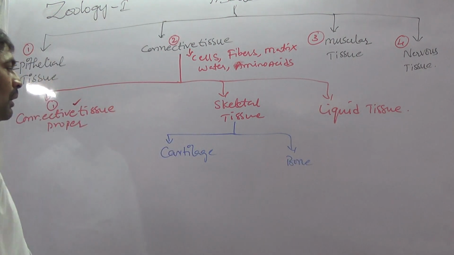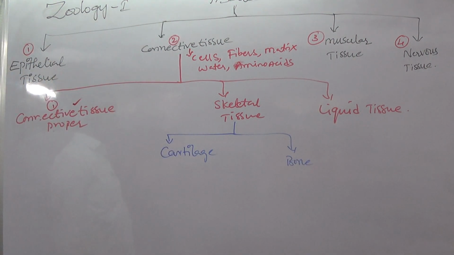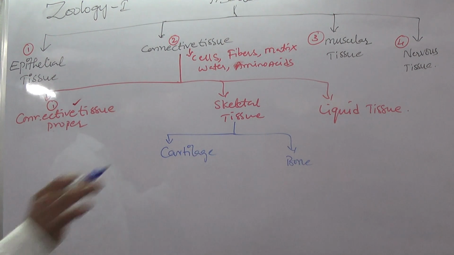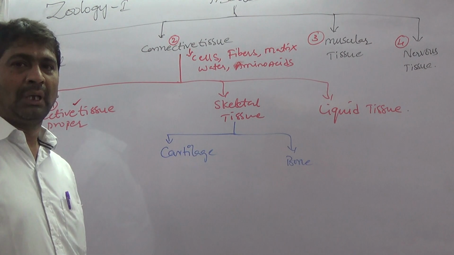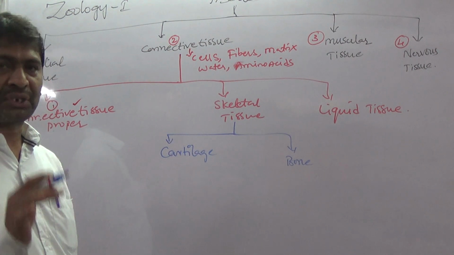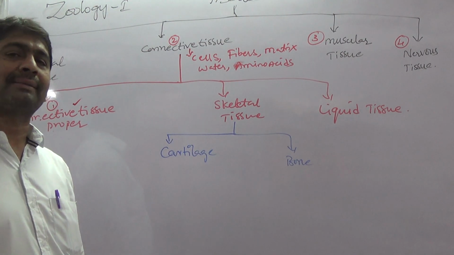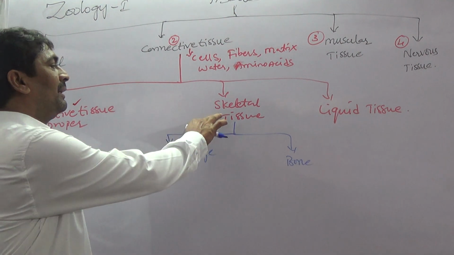Cartilage and bone both belong to skeletal tissue. Skeletal tissue is the endoskeleton of organisms. Its main function is supporting the body and giving proper shape. Every organism gets its proper shape and support from skeletal tissue.